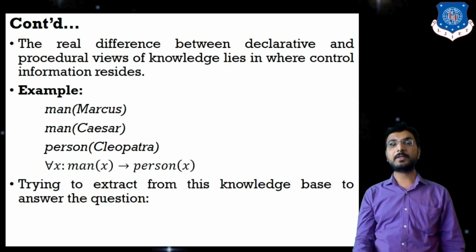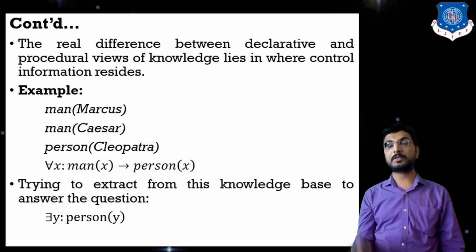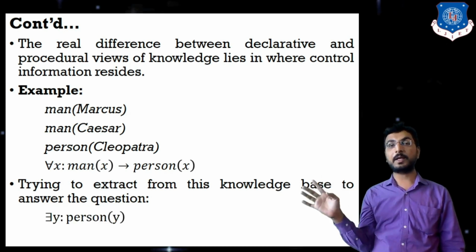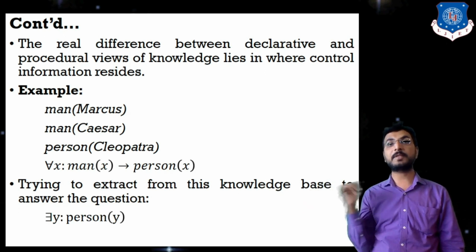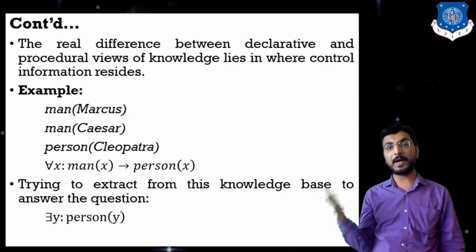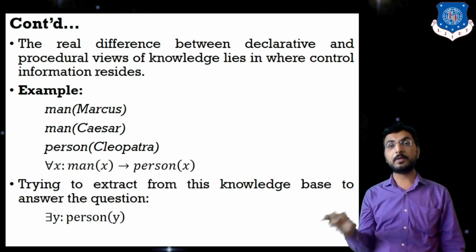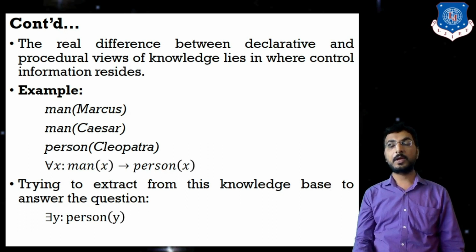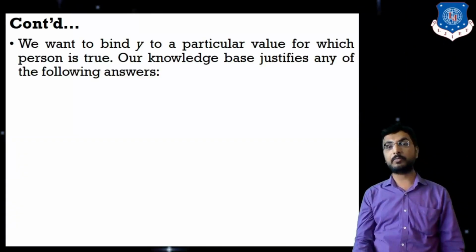So trying to extract from this knowledge base to answer a question, we want to find some y for which person of y is satisfied. That means we want to find y so that the person of y predicate is satisfied. To satisfy this, we have a total of 3 options.